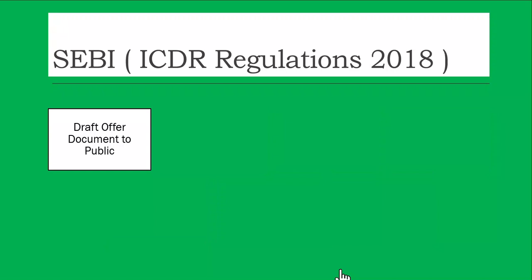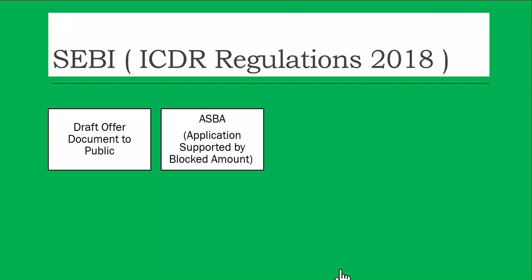Then draft offer document to public. This offer document, which is in the draft stage, is shared with the public through a website or through an advertisement in the newspapers, so that the company can invite any comments from the public before they go ahead and issue shares.